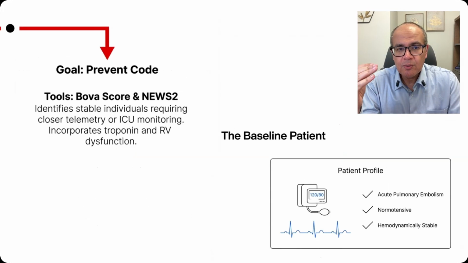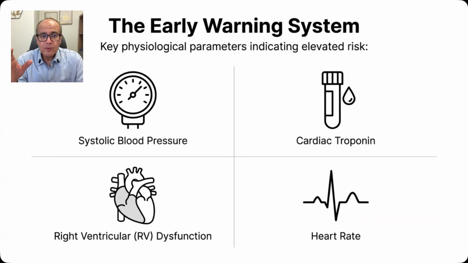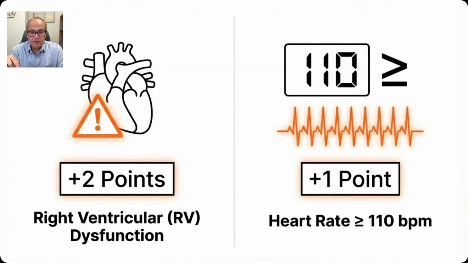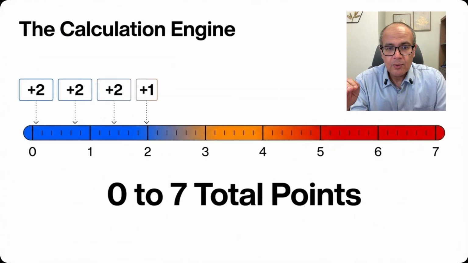But in those patients who are admitted to the hospital, who are normotensive and hemodynamically stable, we have two other scoring systems that will help us predict clinical deterioration in admitted patients. So we decide who should be monitored in an ICU and who can be managed in a regular ward. So the Bova score looks into 4 variables: blood pressure and heart rate, cardiac troponin, and RV dysfunction, usually echo. Hypotension takes 2 points, elevation of cardiac troponin takes 2 points, RV dysfunction 2 points, tachycardia more than 110 takes 1 point, and the total score is 7.